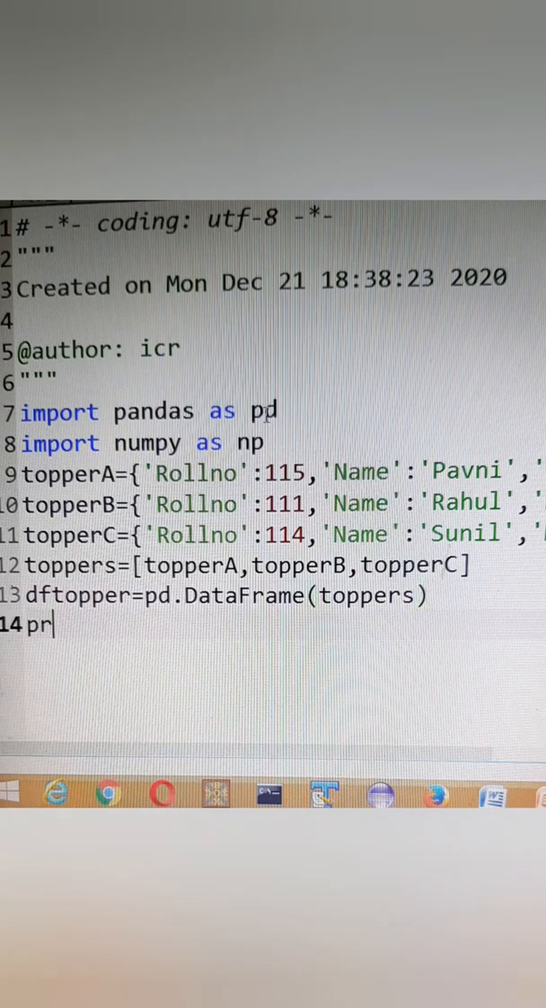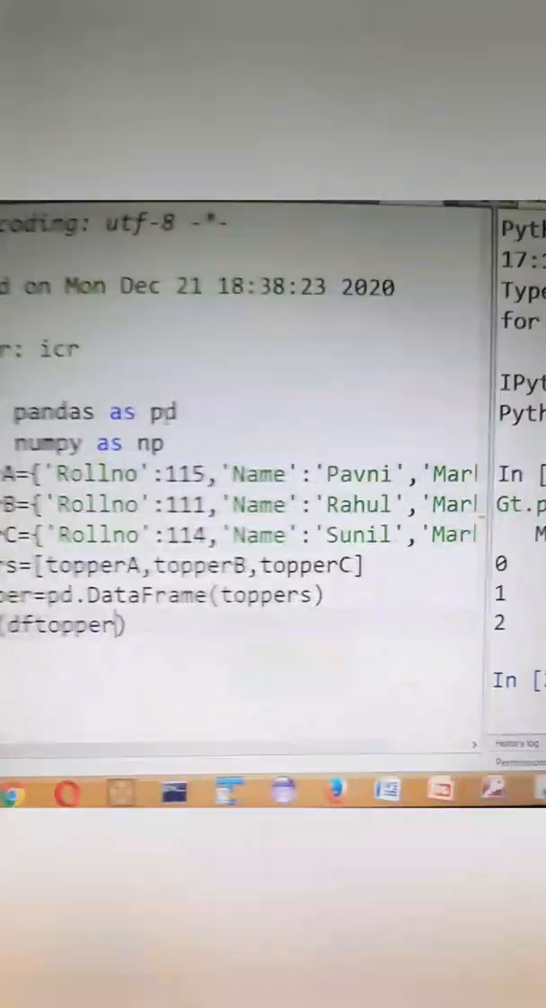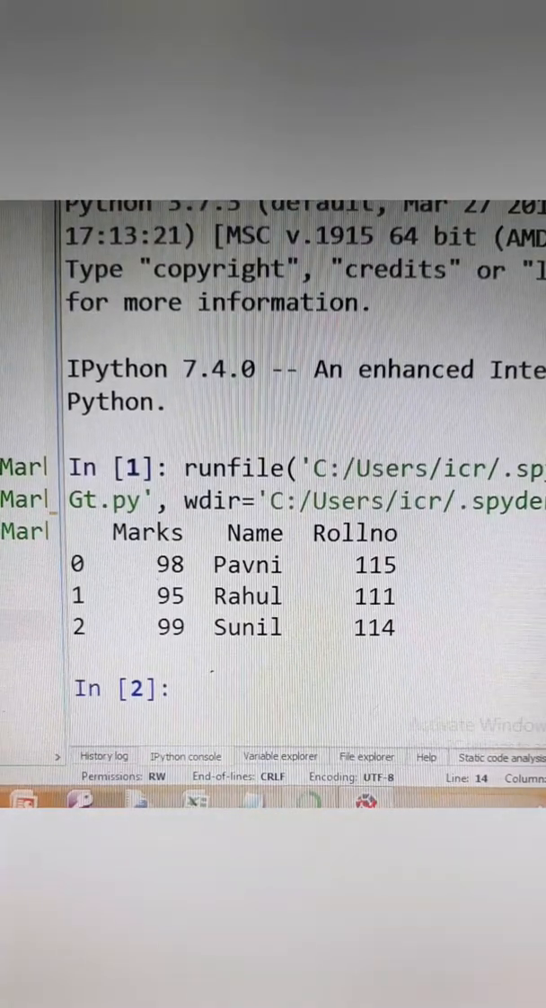Now let's try to print our data frame df_topper. So when we run it, we see that marks, name and roll number become the column names and the indexes are given as 0, 1, 2.